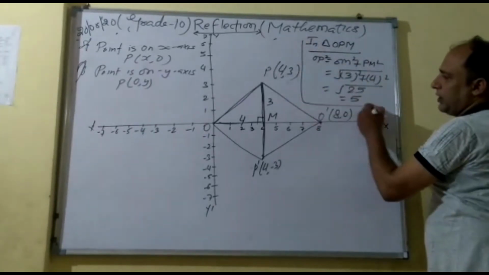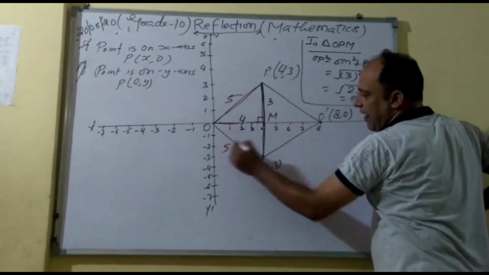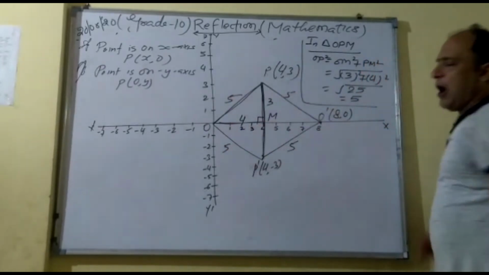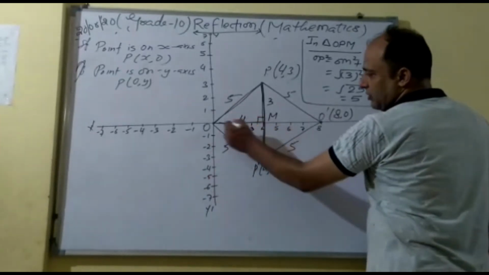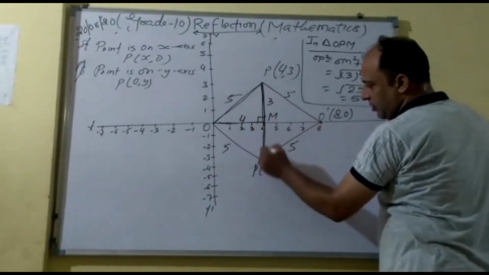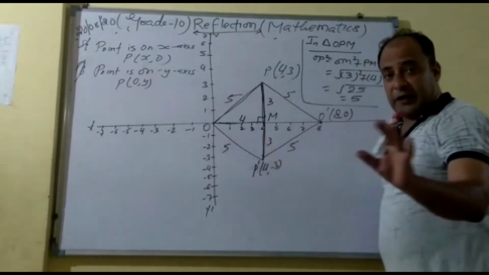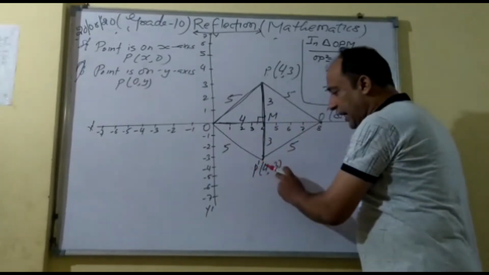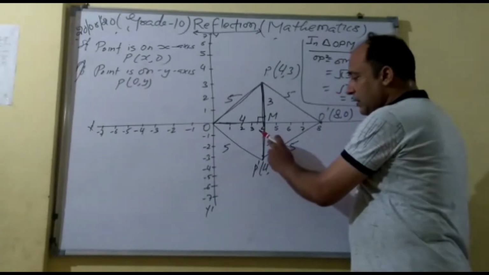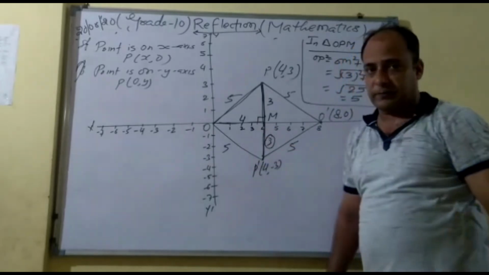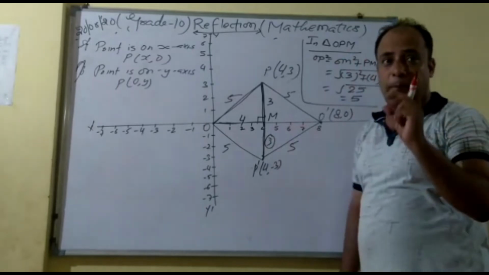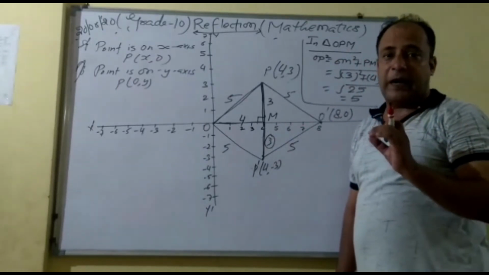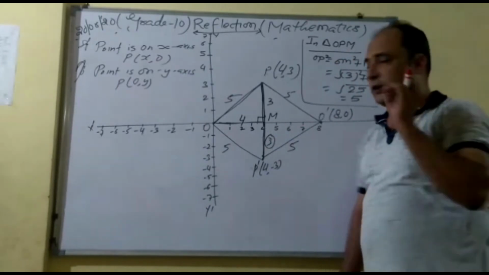This is the calculation of the side. So it is 5, 5, 5, 5. Now how could I know these all sides are 5? See, it is 4, it is 3, this is also 3. One thing: you can say, sir, you have written here minus 3. Its absolute value is 3, and absolute value is always positive.